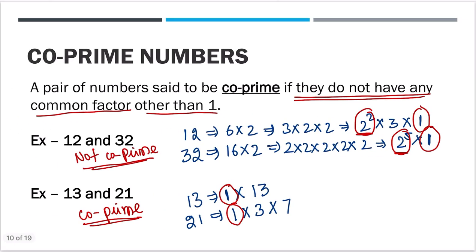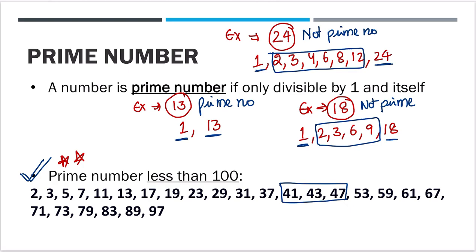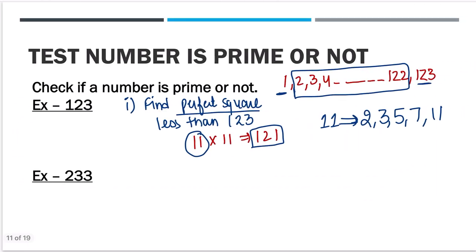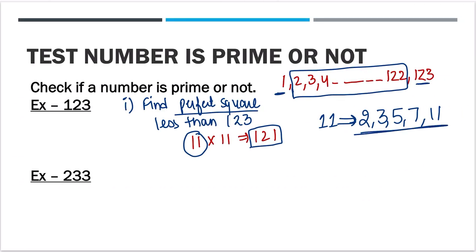So this is the list: 2, 3, 5, 7 and 11. These are the 5 prime numbers. Now, to check if 123 is a prime number, only check the divisibility by these 5 numbers. Is it easier than checking for 122 numbers, or checking only these 5 numbers?